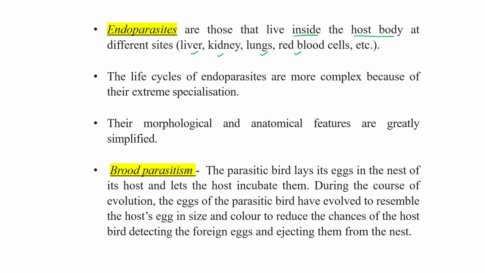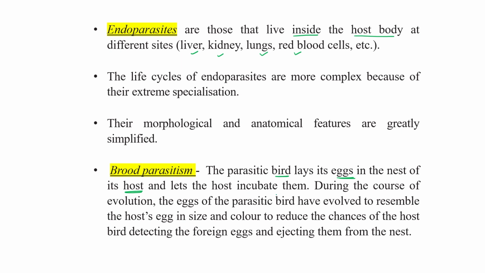There are certain kinds of endoparasites, like certain nematodes and others that belong to that category. Okay. Brood parasitism is another term related to parasitism. In this particular case, the parasitic bird lays its eggs in the nest of a host bird and lets the host incubate them.